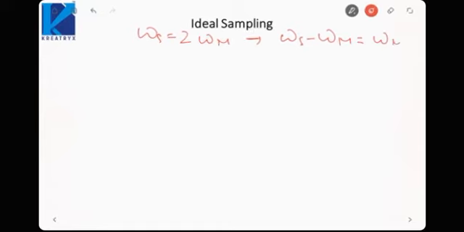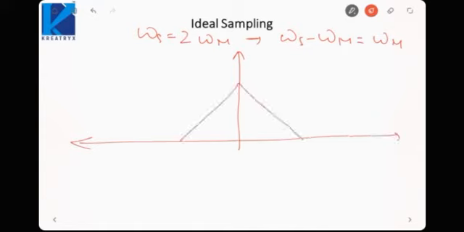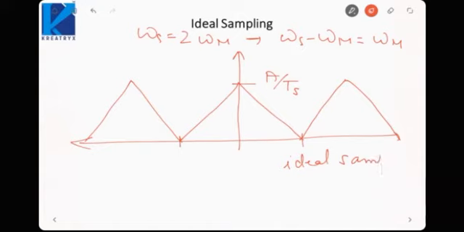Now suppose omega s was equal to 2 omega m, it implies omega s minus omega m would be equal to omega m. So how would the spectrum look like? This was for n equal to 0. This would be for n equal to 1, and n equal to minus 1. Okay, they will be touching each other. This peak would be A by Ts. I told you it will be scaled by 1 by Ts. So this is my ideal sampling when omega s is equal to 2 omega m. Okay, this is my ideal sampling. Here we are not wasting any bandwidth or any frequency.